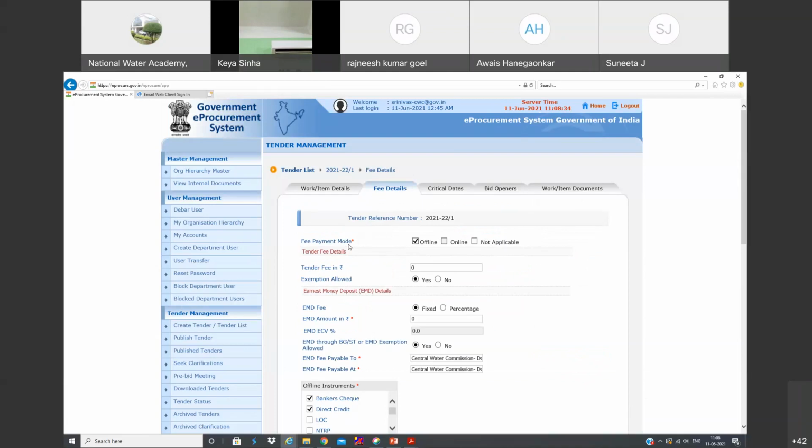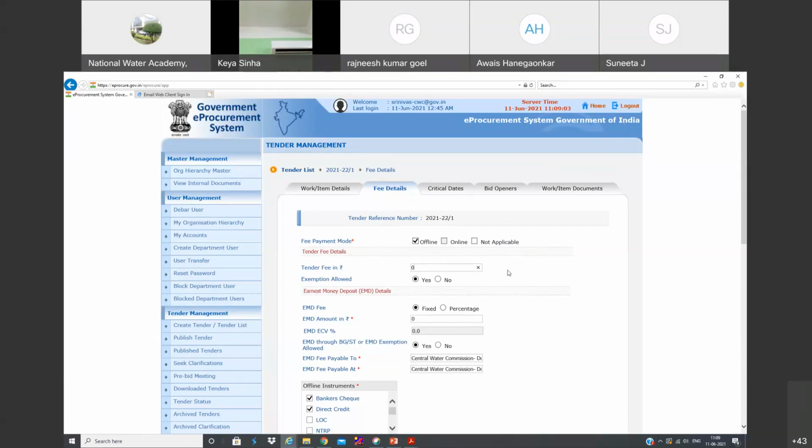So the payment mode, now by default, is offline. You cannot receive the payment online. Suppose a bidder has to pay the EMD or tender fee, there is no option as such to pay the fee directly online. Now they have to submit only the DD or banker's check. They need to upload the scanned copy, and the original copy they need to send by post.